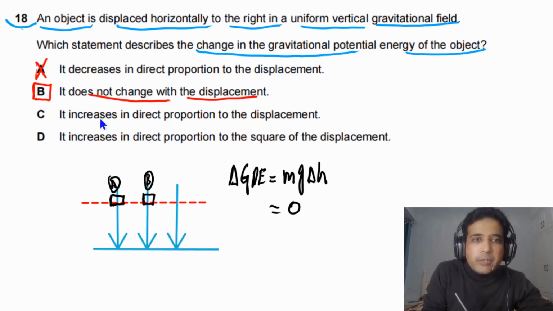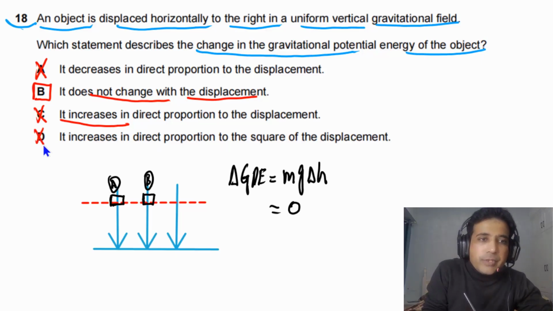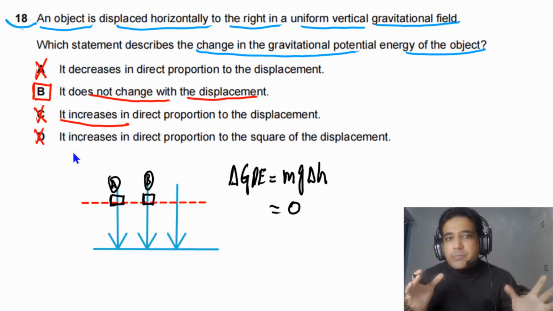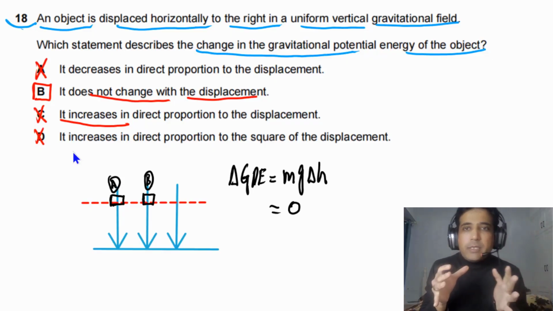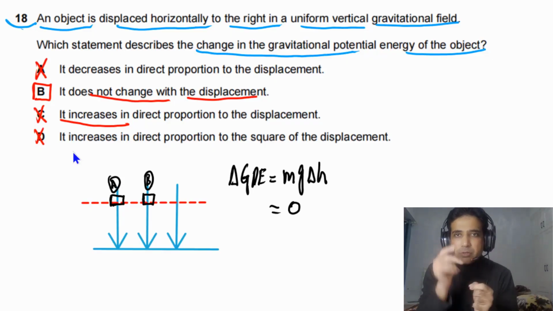But if you go to C, it increases. That is also wrong, incorrect. So the answer for this one is B. Because in this case, there is no work done by the force of gravity, because gravity is down and the displacement is horizontal.